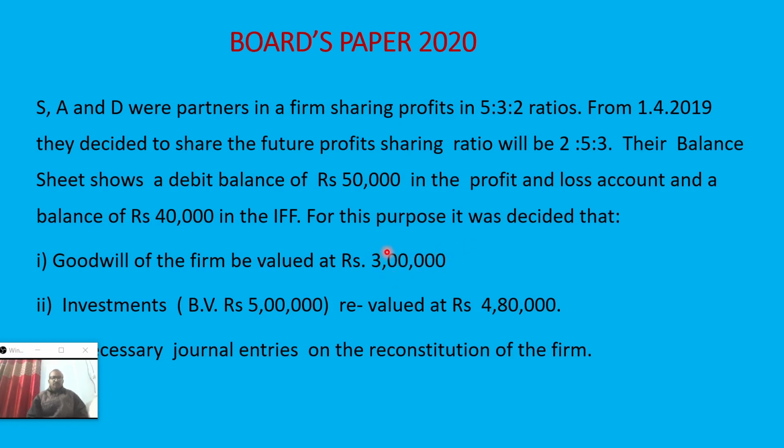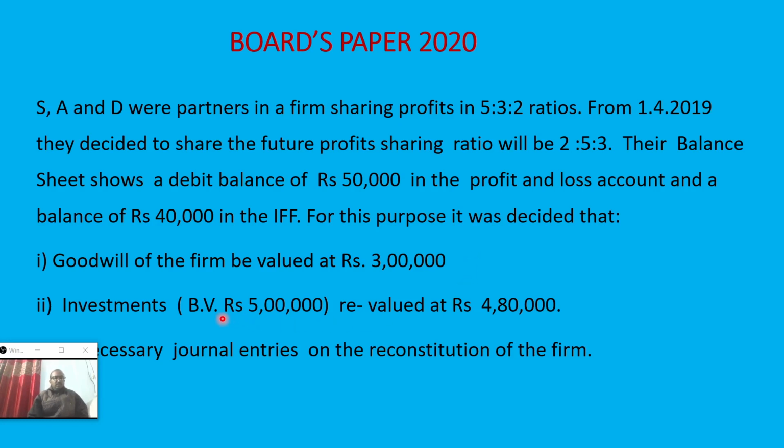But when the goodwill value is provided, we have to remember that there is no other alternative entry in this chapter. Only this is the entry you have to remember: the gaining partners' capital account debit to the sacrificing partners' capital account. So for this, working is required.